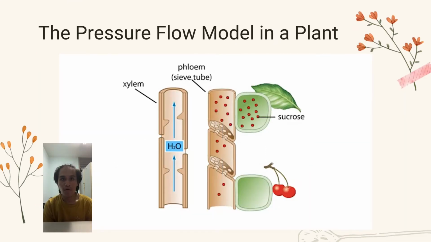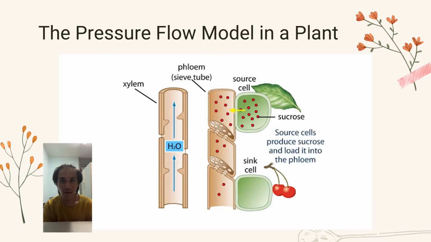A model called the pressure flow model describes how sucrose concentration determines the direction of the flow. 2 types of cells, source cells and sink cells, play roles in the transport of solution in the phloem. Source cells produce sucrose and load it into the phloem. Source cells are typical photosynthetic leaf cells, but they can also be other cell types. For example, root cells with a large store of carbohydrates can act as source cells by releasing this carbohydrate into the phloem.